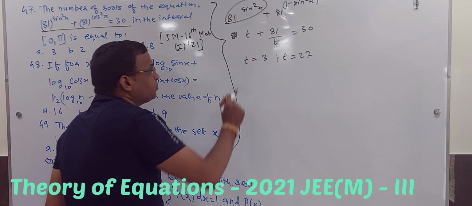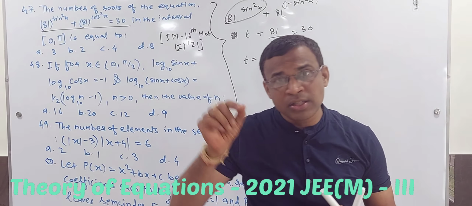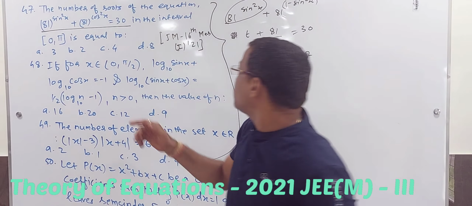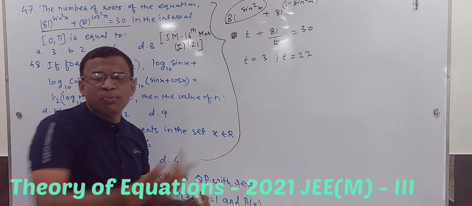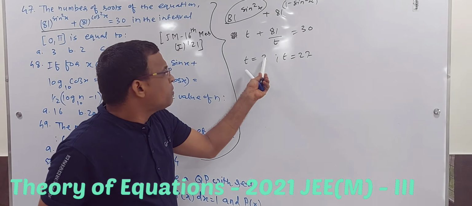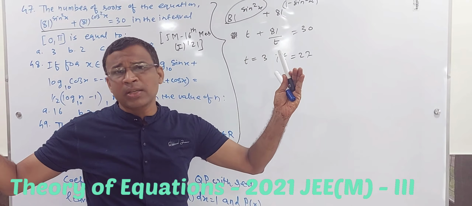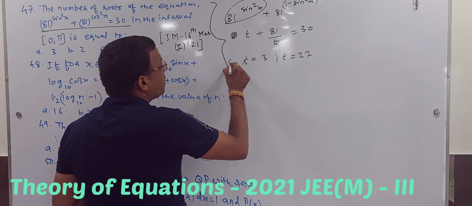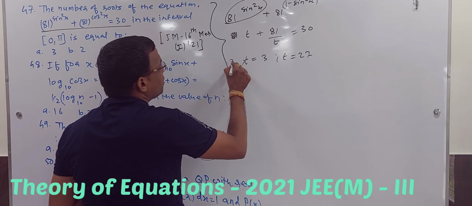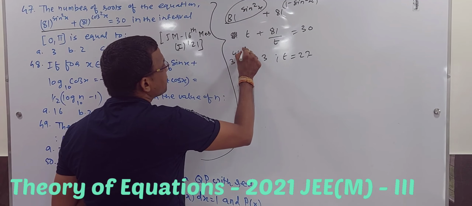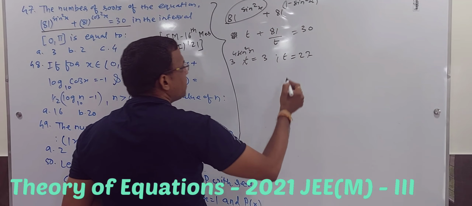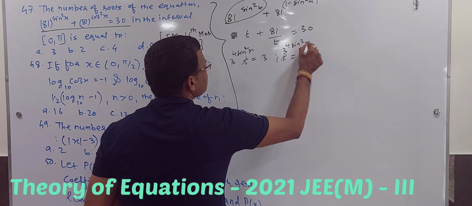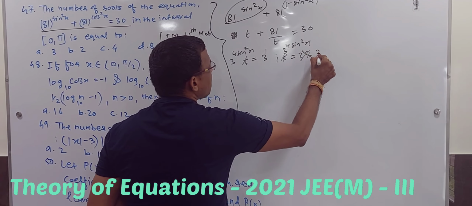Another point to be noted, again smart work, is that the answer should be a multiple or power of 3, because here it is 81, and 81 is 3 power 4. So obviously it should be comparable with the powers of 3. Then only we will get the value of sine square x. So I will replace t with 81, replaced with 3 power 4 sine square x. Compare it with this, and another is again 3 power 4 sine square x. This is 3 power 1, 27 is 3 power 3.